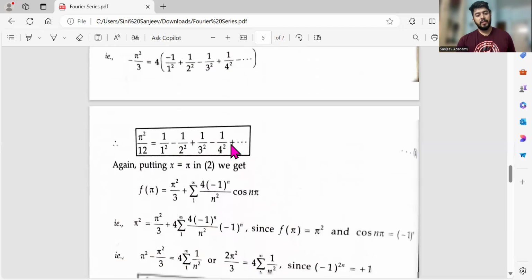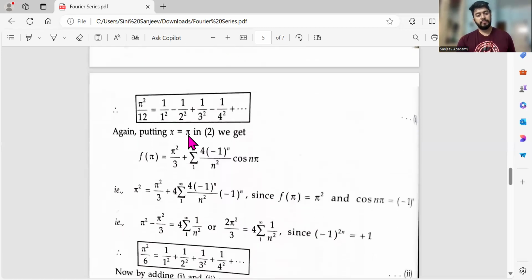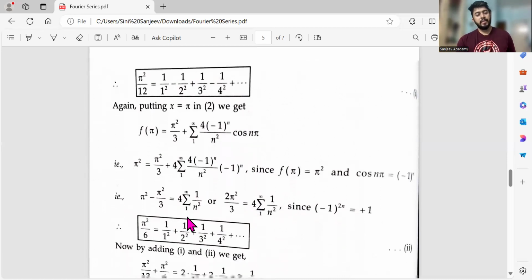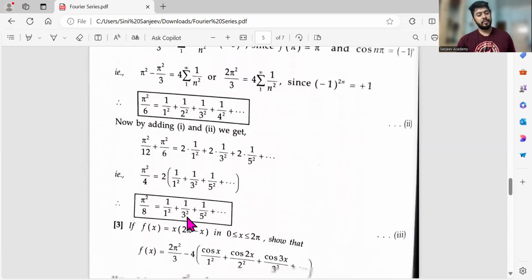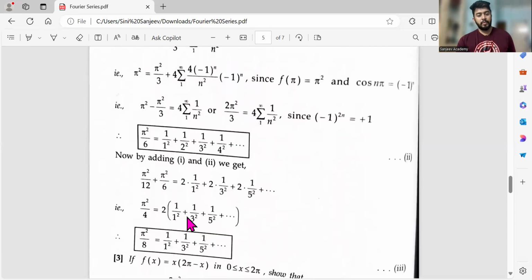Next thing is when I'm putting x value as pi, I'll be getting this series. In the sense, I'll be getting pi square by 3. Same thing I will do, and I'll be getting the second series. Then if I add the first and the second, and take the LCM, I'll be getting the third series. Okay, so you can pause it and try it by yourself. So that's it, guys. Thank you so much.